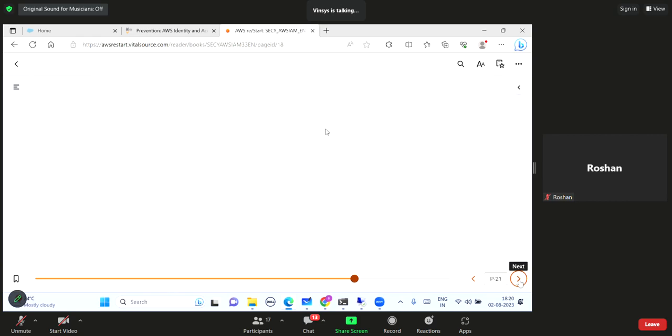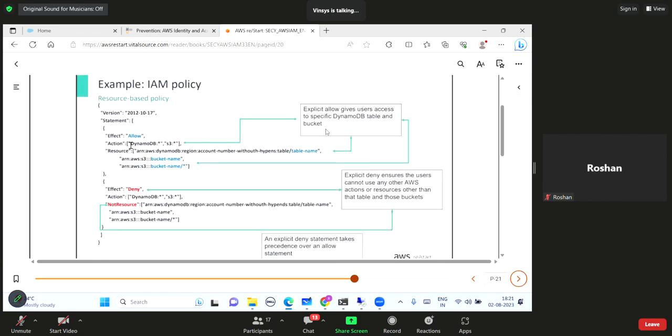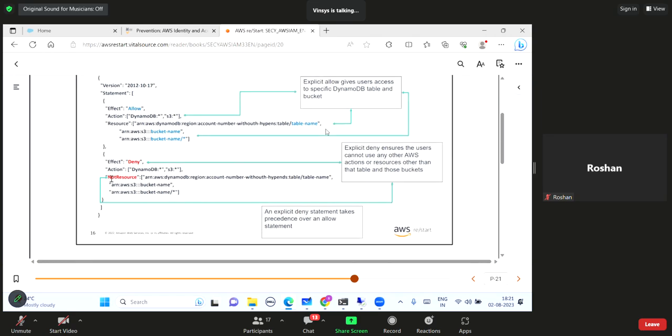So I want you to read everything. And this is how the policy works, which I have shown you today. So this is the allow permission. The effect can be either allow or deny. If allow is there, then what actions are you permitting? For example, here DynamoDB all actions and S3 all actions have been permitted, but on what resources? It is not asterisk again, but on a specific bucket. And again, deny is there. So DynamoDB is denied, but it is not resource.